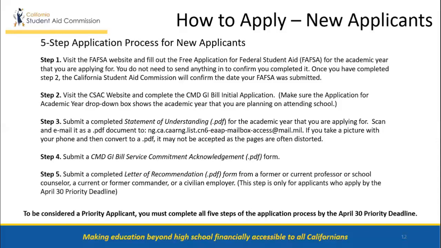Step 4, submit a CMD GI Bill Service Commitment Acknowledgement Form. Step 5, submit a completed letter of recommendation form from a former or current professor or school counselor, a current or former commander, or a civilian employer. This step is only for applicants who applied by the April 30, 2020 priority deadline. To be considered a priority applicant for the 2020-21 year, students must complete all 5 steps of the application process by the April 30, 2020 priority deadline.